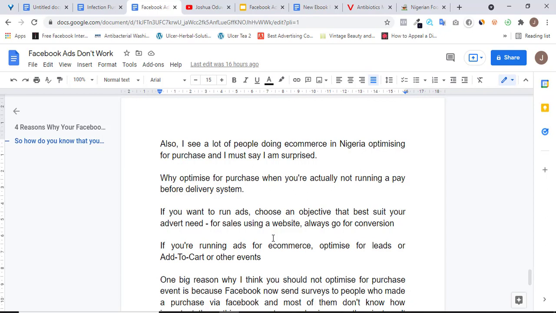Something that has been recorded on Facebook as a purchase will eventually cost you money for waybill, money for sending items to a location, and the customer ends up not picking up. So you can see it's costing you a loss on both sides, and on Facebook data.